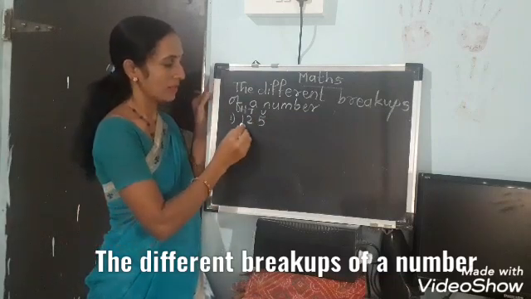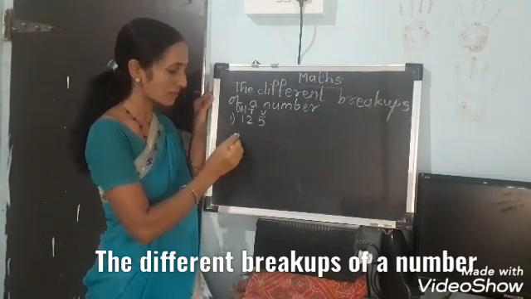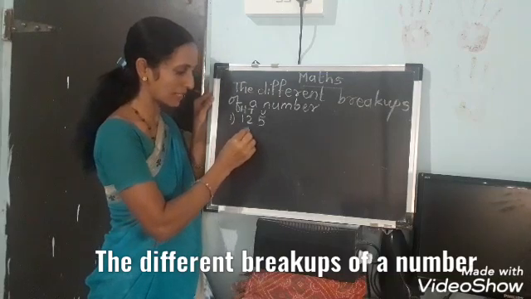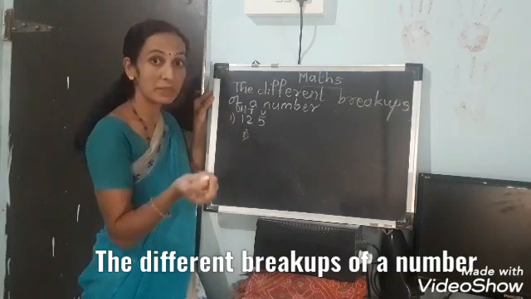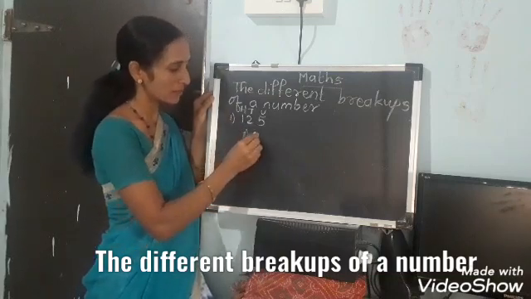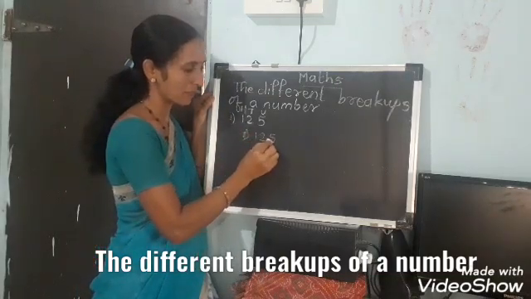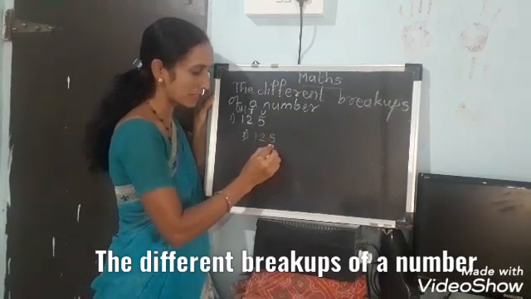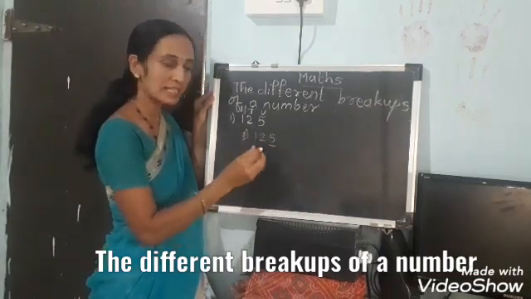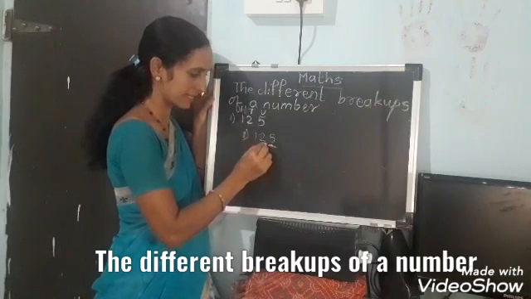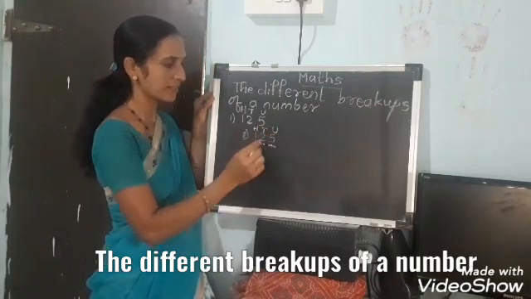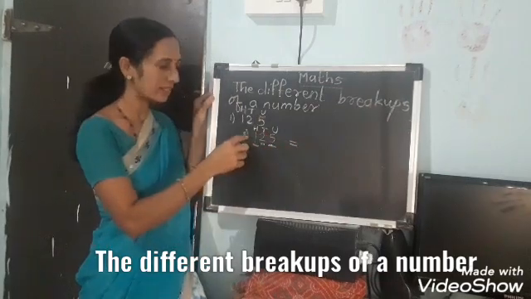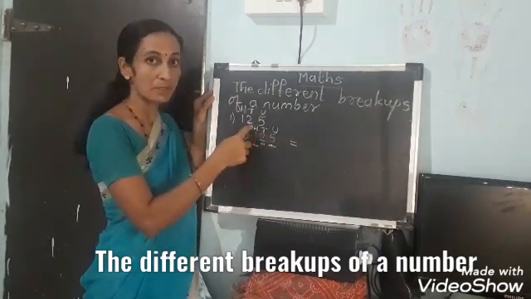Of this number you can write many breakups. See, first breakup of this number: I am breaking the number into places. This is units, tens and 100. Just write the digits according to their places.